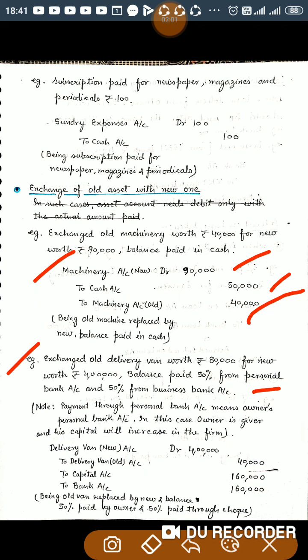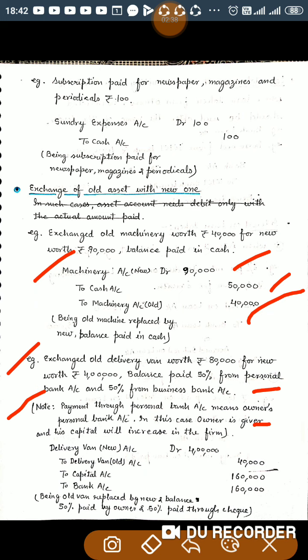It is like there is an expense of the business which is paid by the owner from his personal amount. So here, balance paid 50% from personal bank account means, in other words, the owner is investing that amount into the business. I have given a note: payment through personal bank account means the owner's personal bank account. In this case, owner is a giver and his capital will increase in the firm, right?